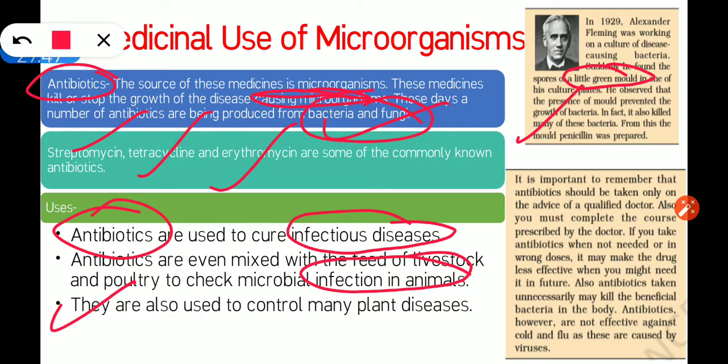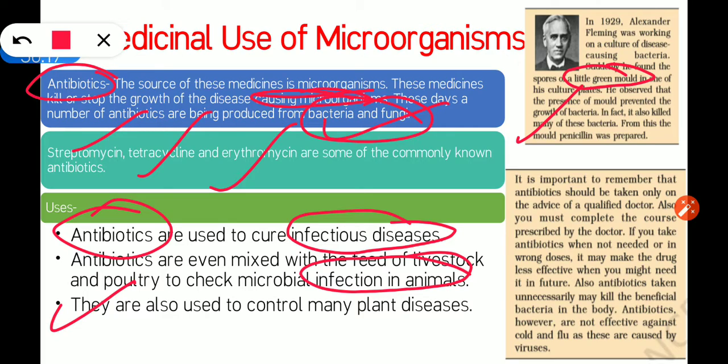Now what happened, he observed the presence of mold prevented the growth of bacteria. So he was having different bacterial cultures. In one culture he observed that fungus started growing. So in the culture in which fungus started growing, the bacterial growth reduced or was ultimately stopped.